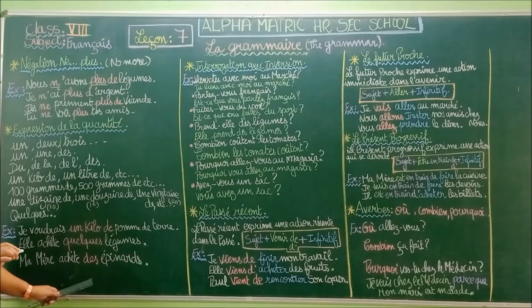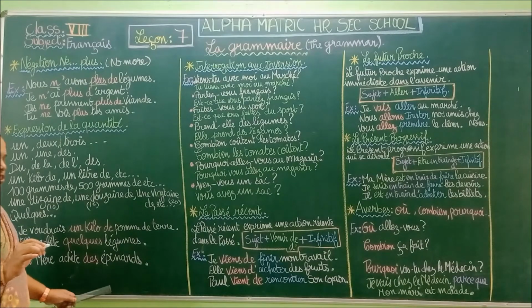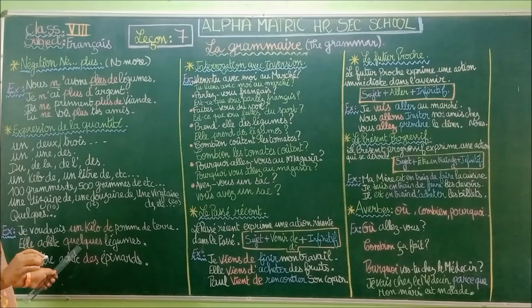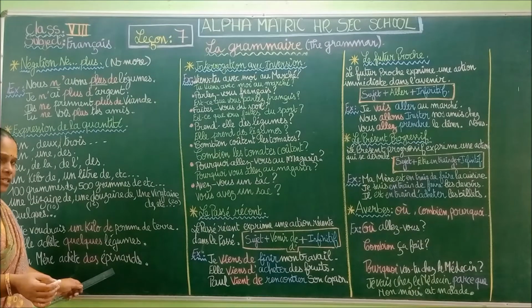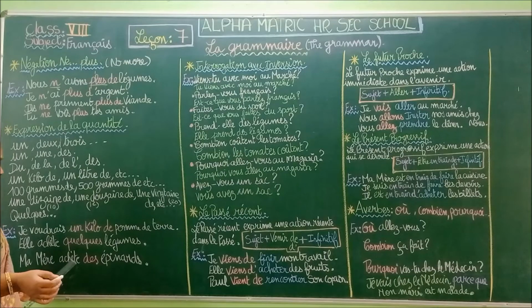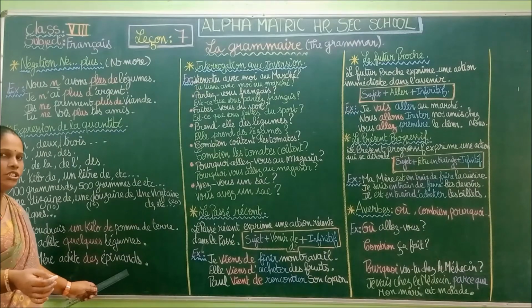Des épinards means some spinach. You can say quelques, some, when it is a quantity, and des is also some. Quelques and des. Épinard means spinach. So my mother buys some spinach.